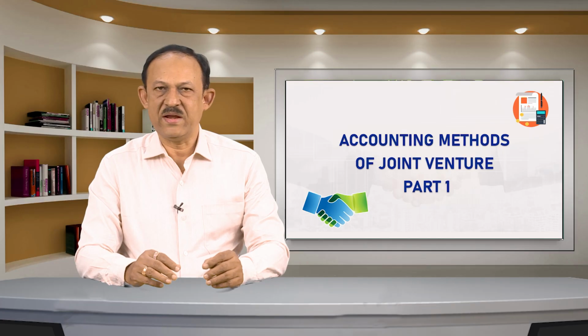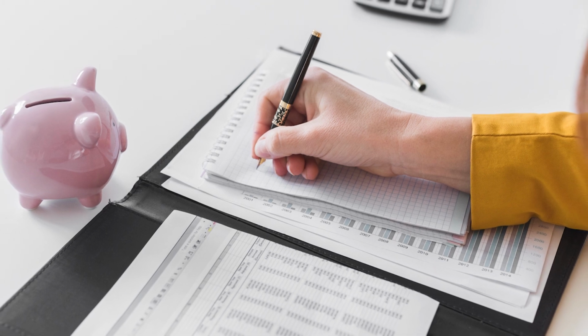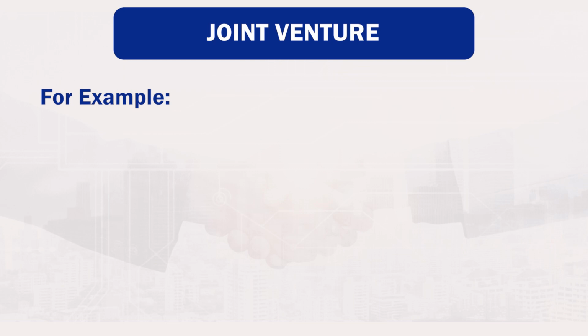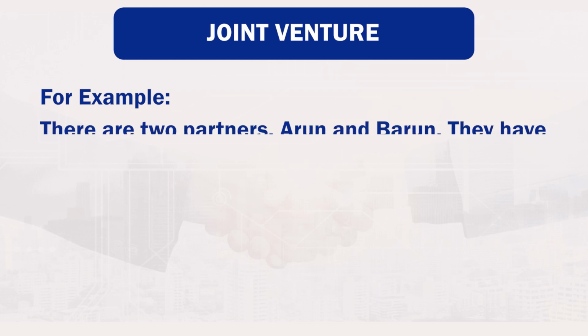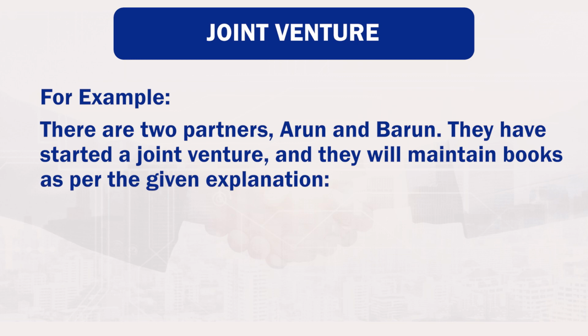It does not mean that one co-venturer or all co-venturers open necessary accounts pertaining to the joint venture in their books. For example, there are two partners, Arun and Barun. They have started a joint venture and they will maintain books as per the given explanation.